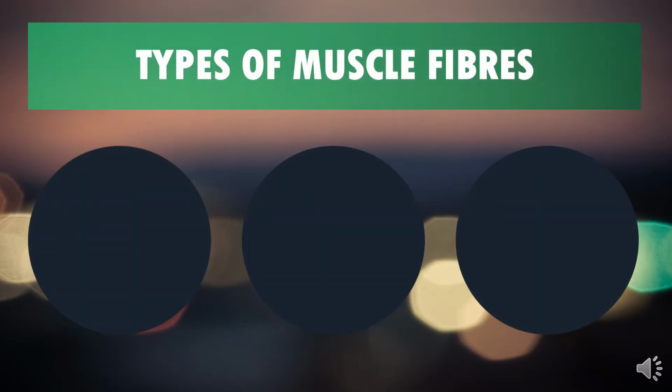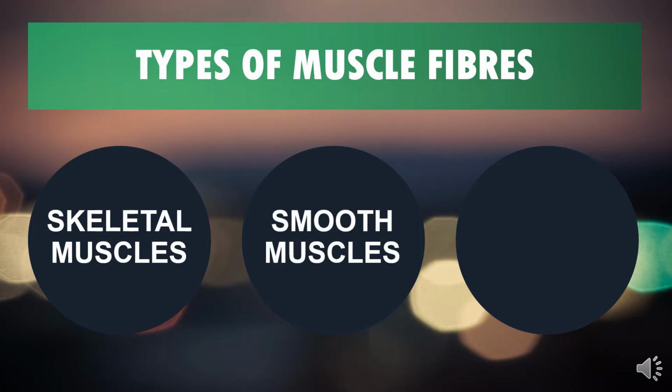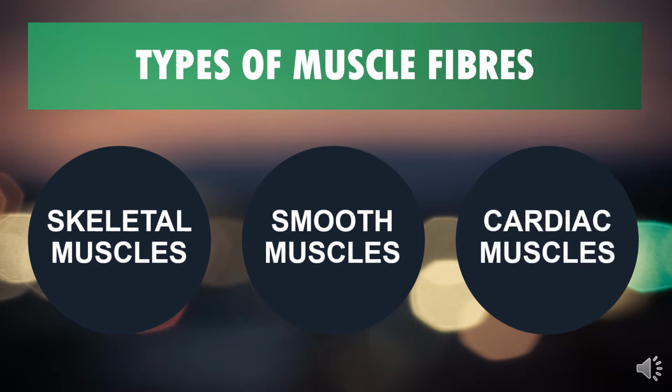Next, what are the different types of muscular tissue? The muscle tissues, on the basis of different types of muscle fibers, are classified into three types. First one, skeletal muscles. Second, smooth muscles. And third one, cardiac muscles.